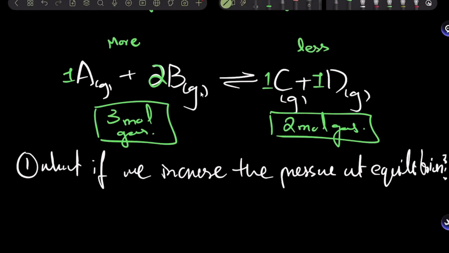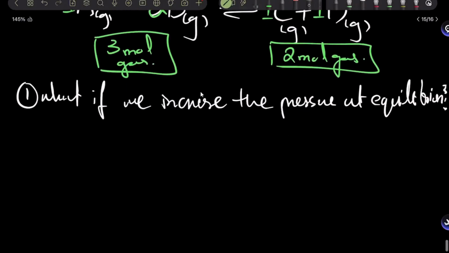If I go on to the left hand side, I'll produce more gas. And if I go on to the right hand side, I produce less gas, right? In simple words.